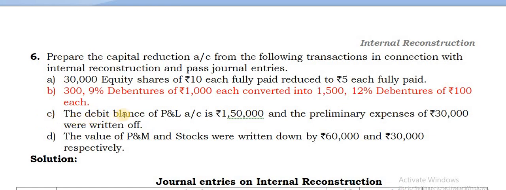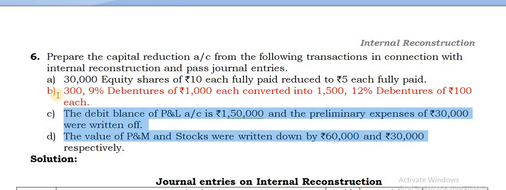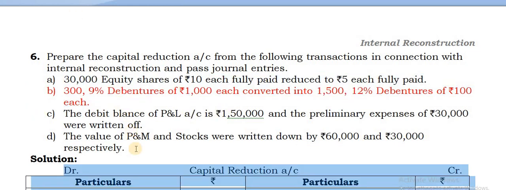Then we'll see how to pass that entry. The debit balance of profit and loss account ₹1,50,000 and preliminary expenses ₹30,000 should be written off. Along with that, there is a reduction even in the assets. So these items will be taken on the debit side of a capital reduction account, while these two items will be taken on the credit side of a capital reduction account. So go for a capital reduction account first.